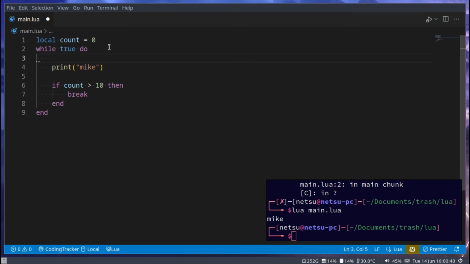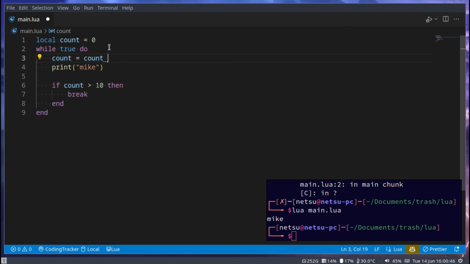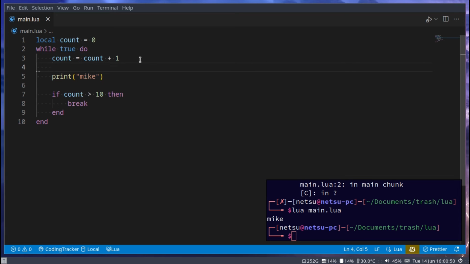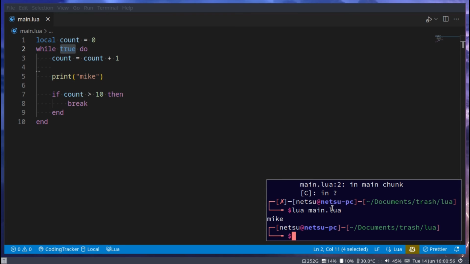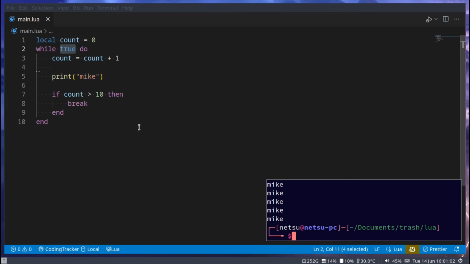And of course here at the top we can say count is equal to itself, count plus 1. Cool. So now we will break out of the loop without having to make this here false. So now we can say that, and I will print out Mike 10 times.